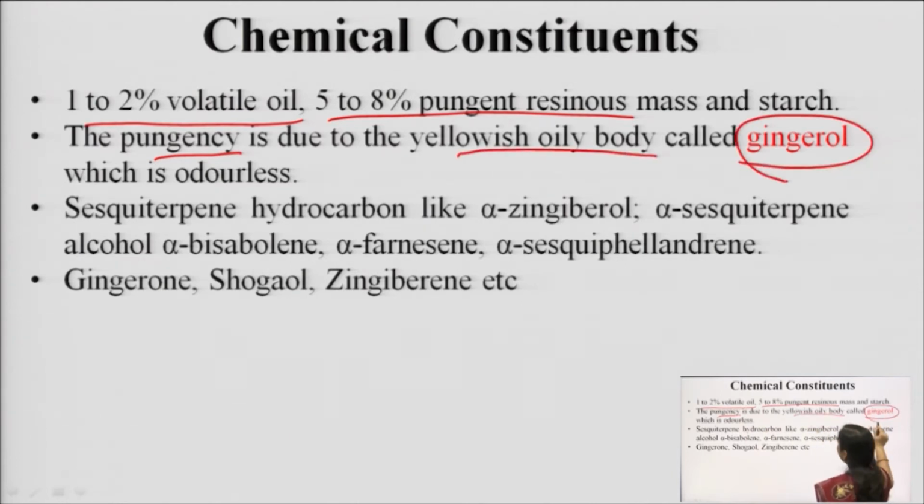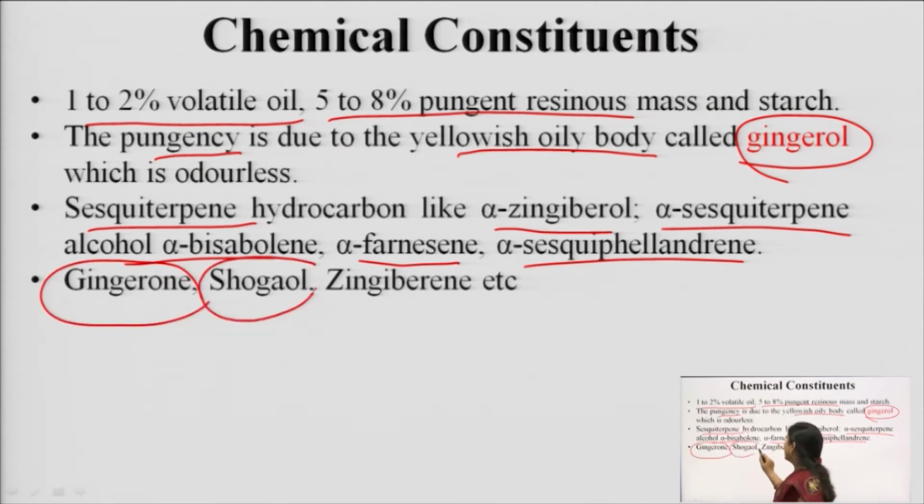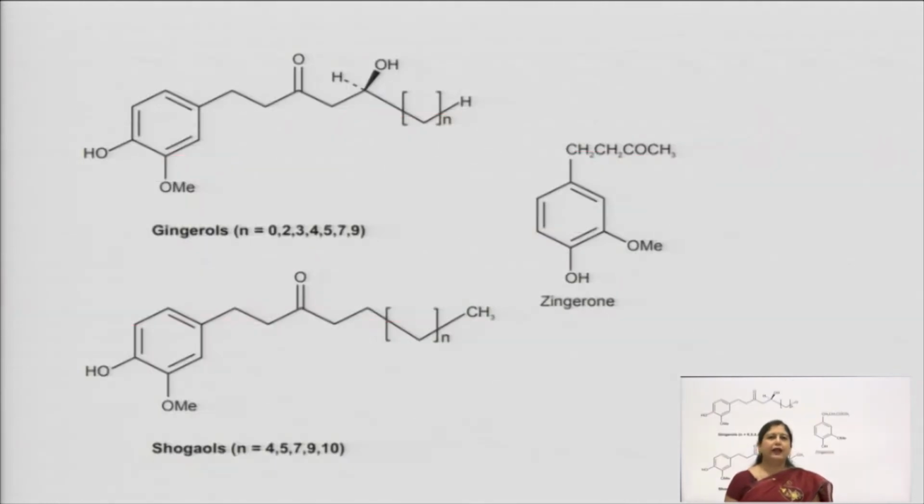Okay. And the pungency which is there is due to a yellow oily body which is known as gingerol. Okay. This gingerol is odorless, though it has a pungent taste. Okay. Pungency is the taste. Then the volatile oils are generally sesquiterpene hydrocarbons like alpha zingiberene, alpha sesquiphellandrene, alpha bisabolene, alpha farnesene, etc. Then there are a few derivatives, that is gingerone, shogaol and zingiberene, which are the resinous derivatives.